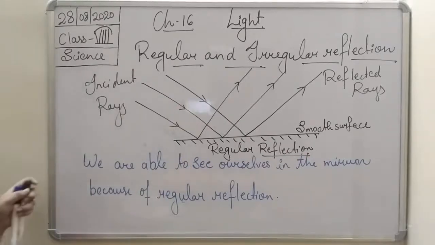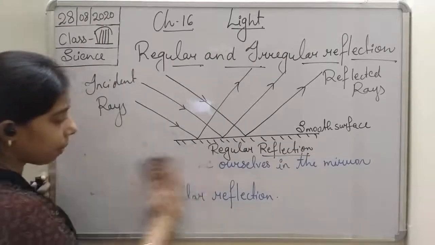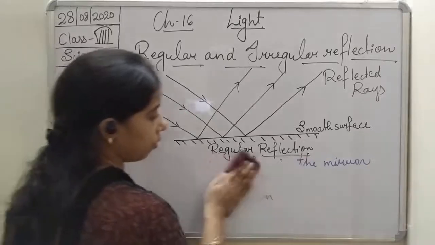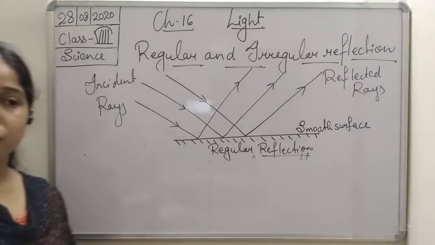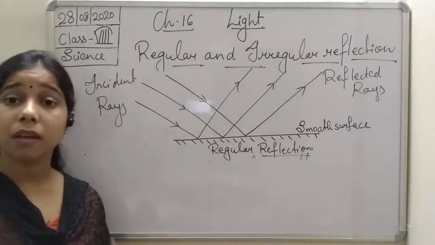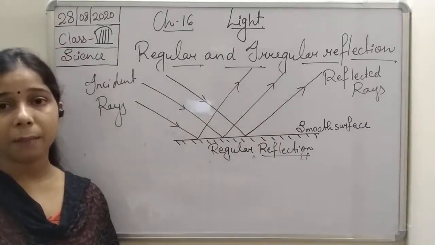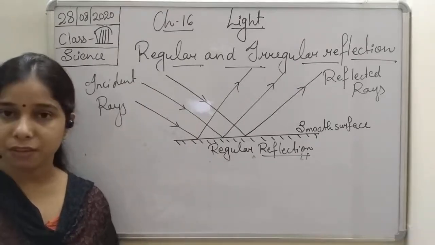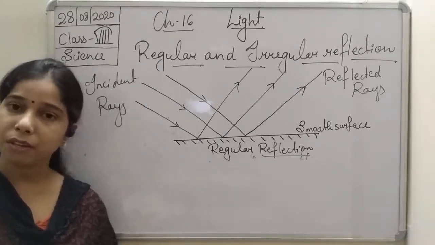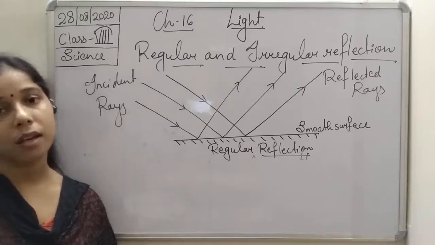Now, if we talk about the irregular reflection, students, in case of an irregular reflection, when a beam of light falls on a rough surface, what will happen? After reflection, they move in a different direction, and such a reflection is known as an irregular reflection.